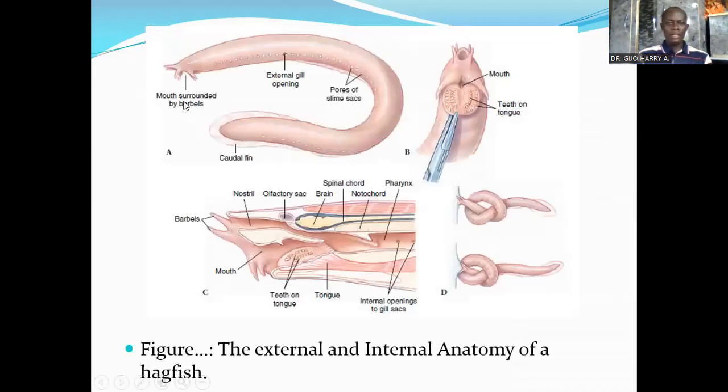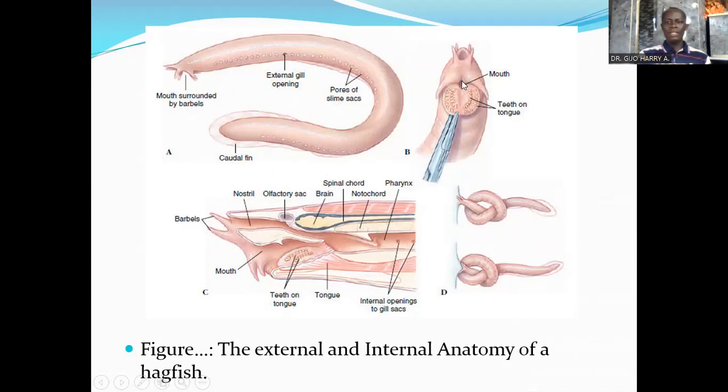Now here is a figure that's showing some of these features of the hagfishes we have looked at. We have said that their mouth is surrounded by barbels. These are the barbels, and that's the mouth. And then it has gills. This is the external gill opening, and pores of slime sacs. Then they have just the caudal fin. They lack paired fins. Now look at the mouth of the hagfishes. They have teeth on their tongue, but they lack jaws actually.